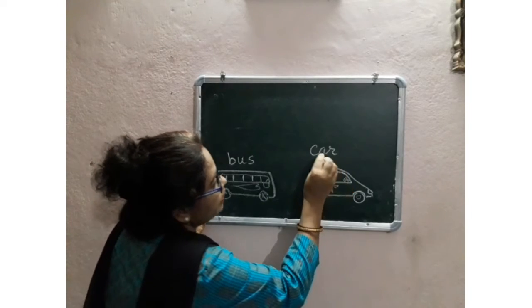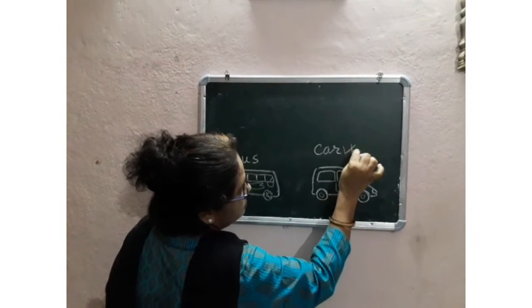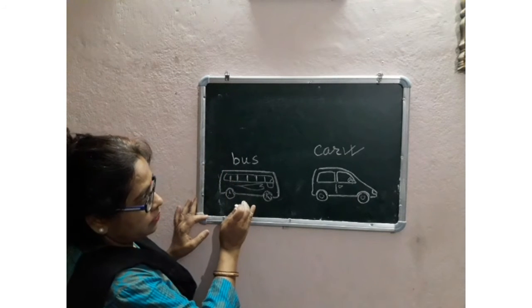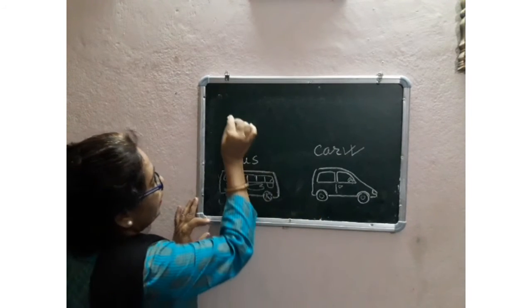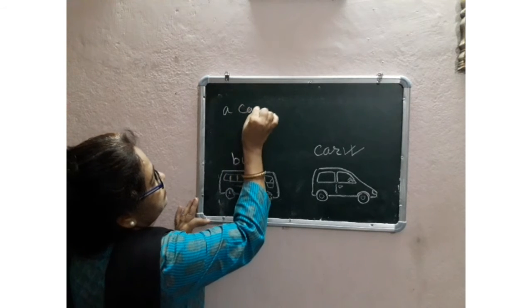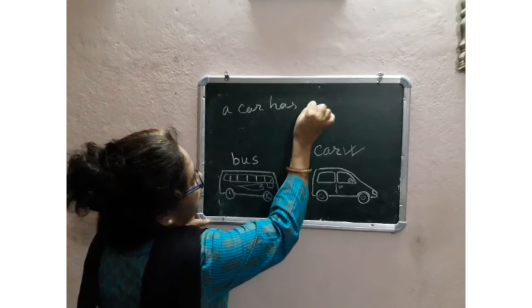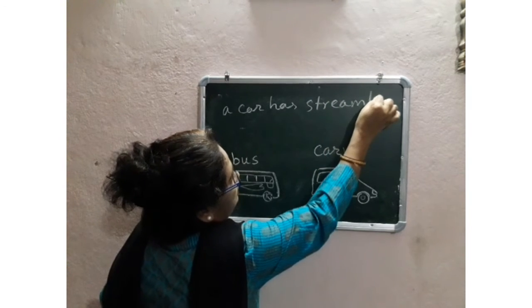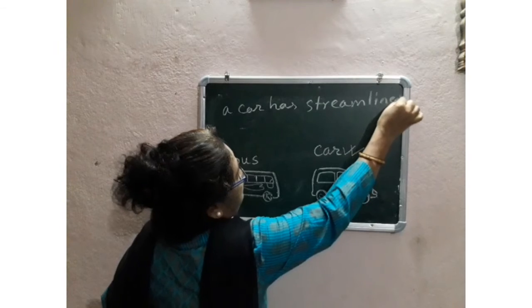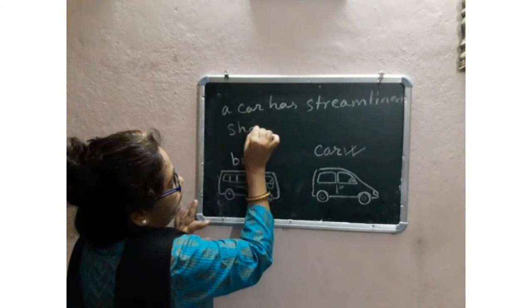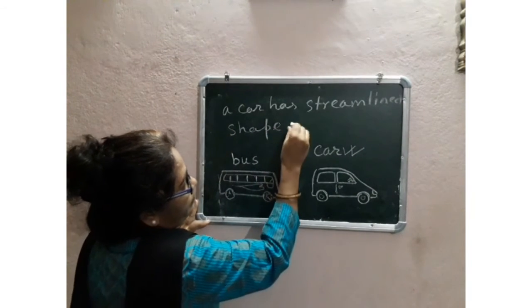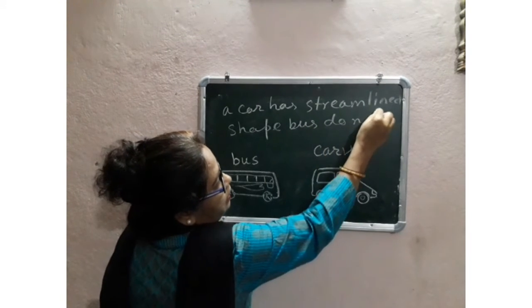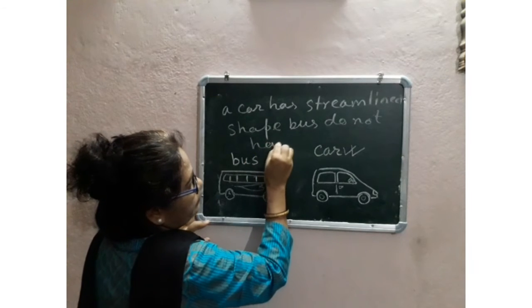For example, a car has less dragging than a bus because a car has a streamlined shape. Bus does not have.